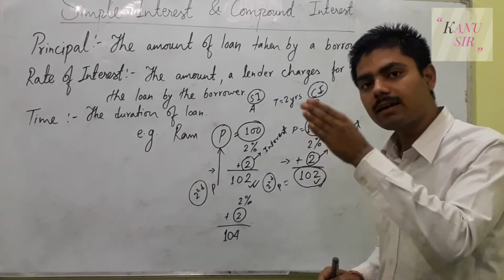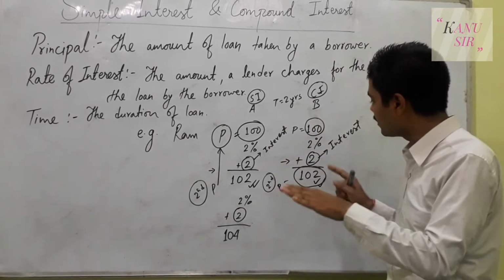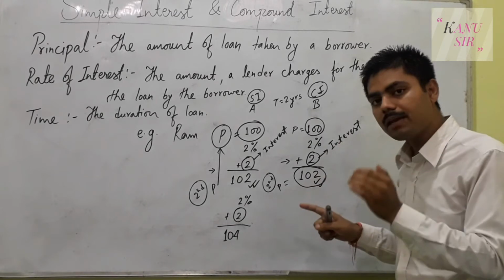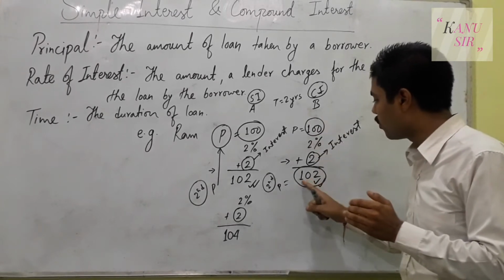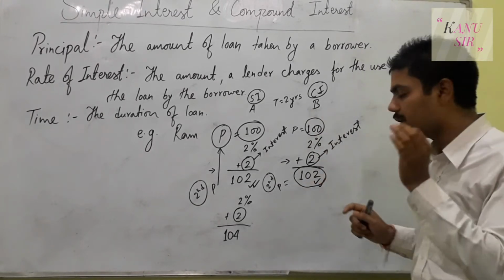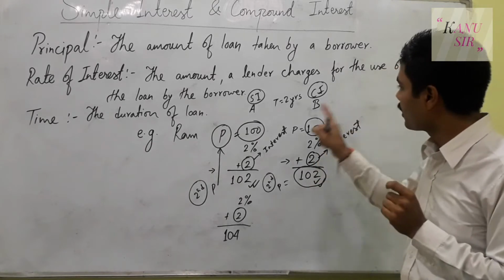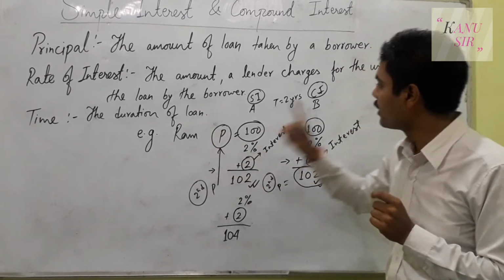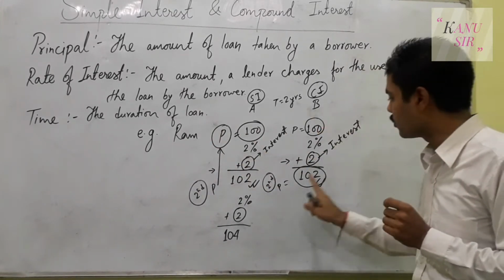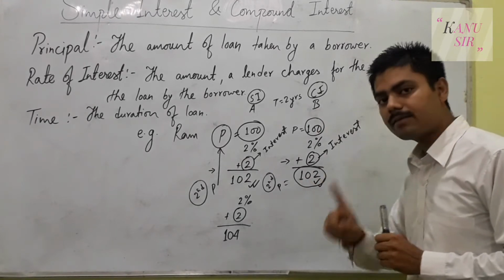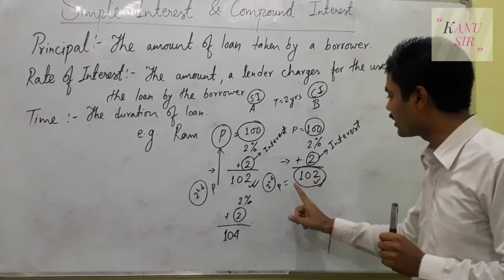So at the starting of the second year, the total amount remaining for Ram to pay to B is 102. So the new principal for Ram to be paid to B is 102, and hence that is the principal for the second year.